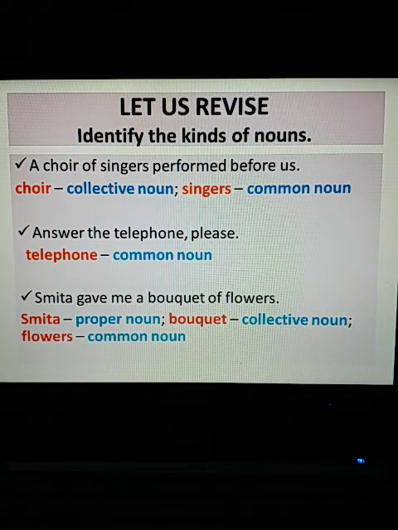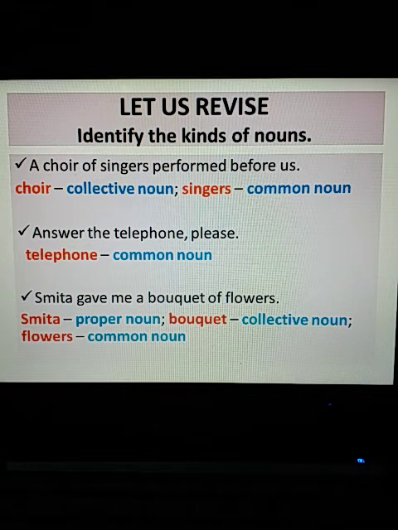Bouquet is a collective noun because it is the name given to a collection of flowers, and flowers is a common noun. See, I have not identified a bouquet of flowers as the collective noun. If I would have done that, then my answer would be incorrect. Only the word bouquet is a collective noun because that is the name that we give to a collection of flowers, right? Whereas flowers is a common noun.